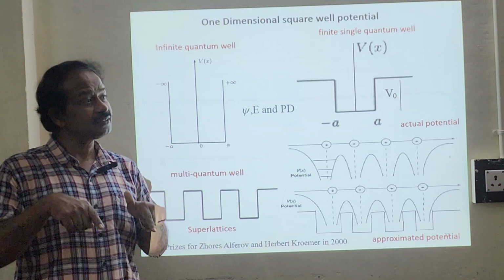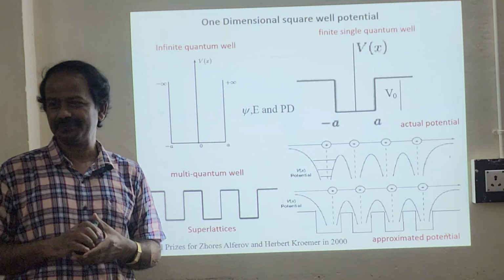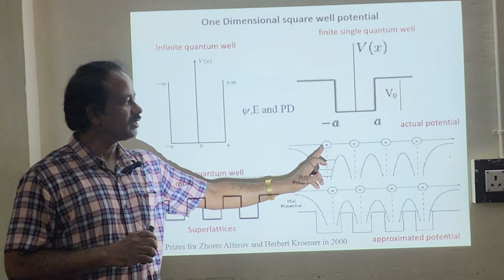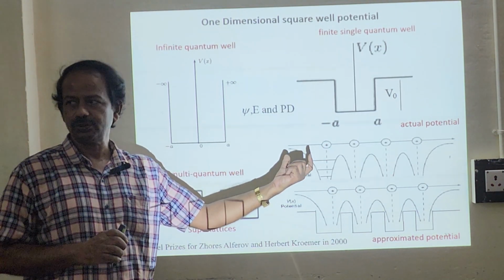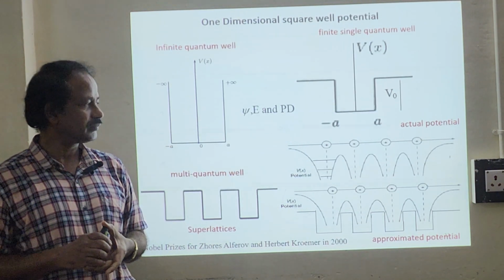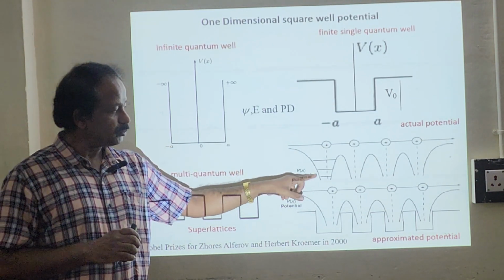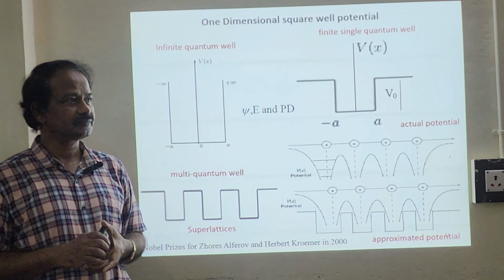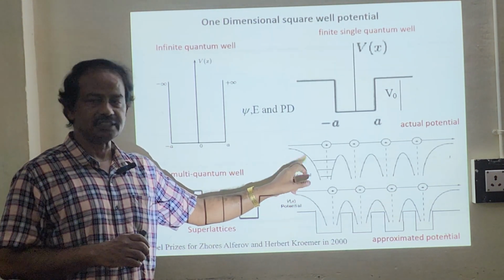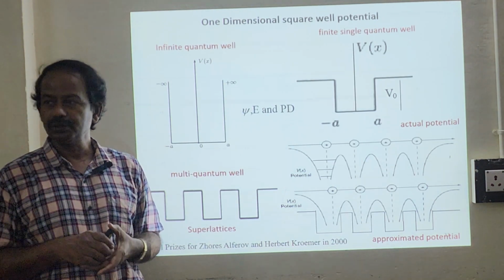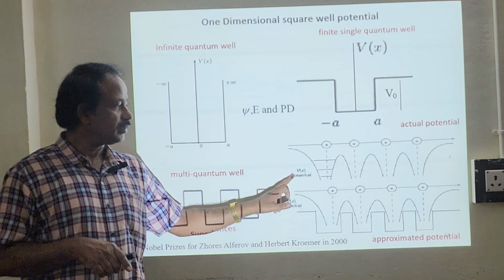The nucleus itself has a strong potential. Now consider this is a nucleus, just consider it's a positive one, and this is the movement of the electron. So this is called a potential energy diagram.